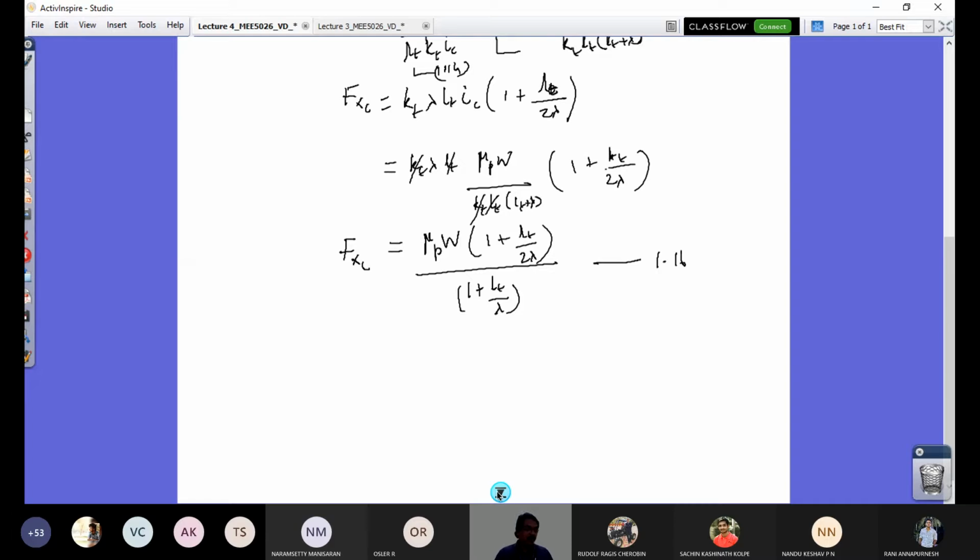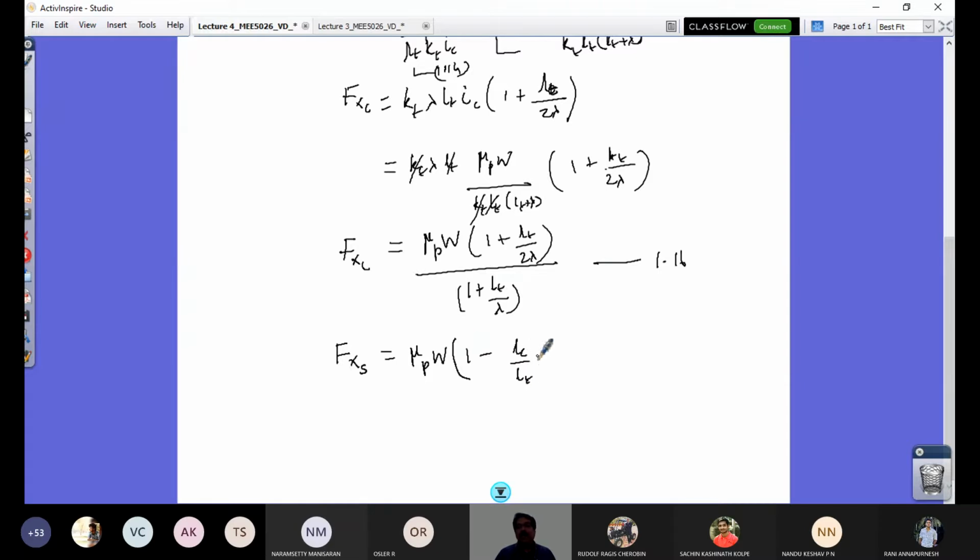So there will be a sliding zone. So how do I account for that force? Let us put it as Fx subscript S. S refers to the sliding zone force, and I would say that as simply by this equation, mu p times W, because I know at peak value it is mu p times W, times 1 minus LC by LT.